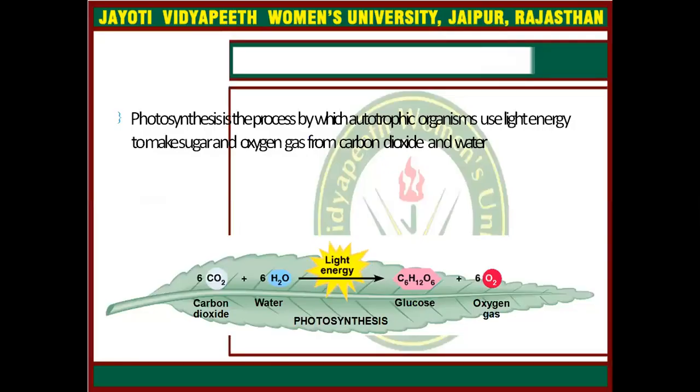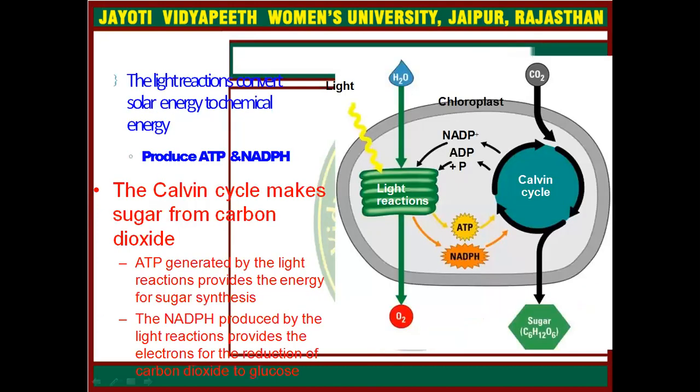Photosynthesis is the process by which autotroph organisms use light energy to make sugar and oxygen gas from carbon dioxide and water. This is the basic reaction where 6 carbon dioxide and 6 H2O molecules generate glucose and 6 oxygen molecules by using light energy. The light reaction converts solar energy to chemical energy and produces ATP and NADPH. The Calvin cycle makes sugar from carbon dioxide. ATP generated by the light reaction provides the energy for sugar synthesis. The NADPH produced by the light reaction provides the electrons for the reduction of carbon dioxide to glucose.